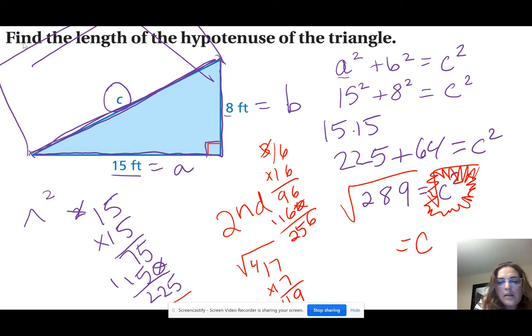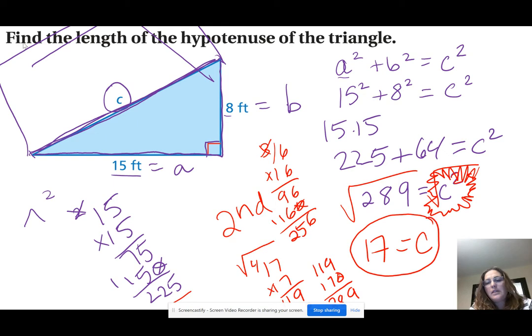Plus 11. Then I have to move it over here, do my placeholder. 1 times 7 is 7. 1 times 1 is 1. That's 289. So the square root of 289 is 17, and our hypotenuse is 17 feet.